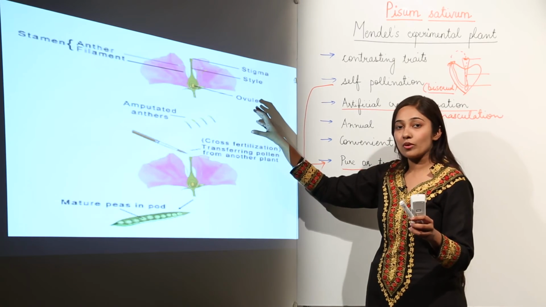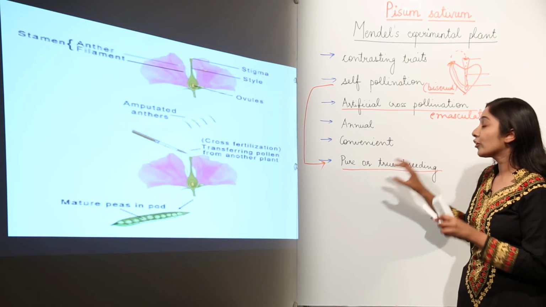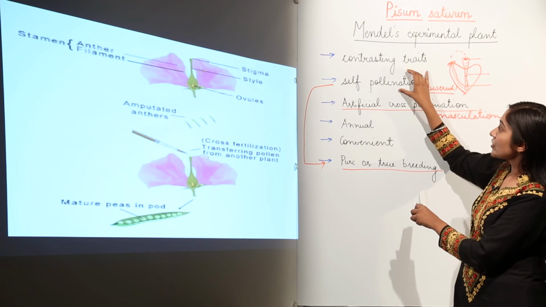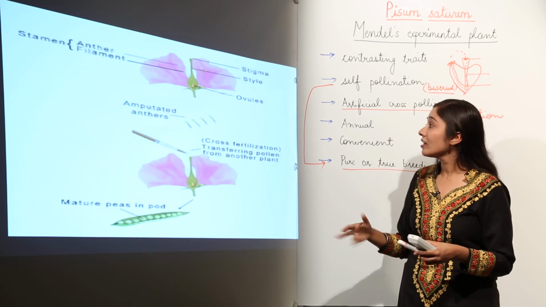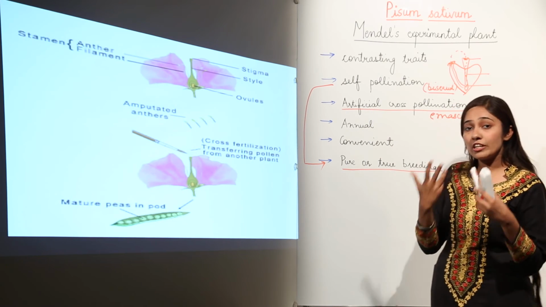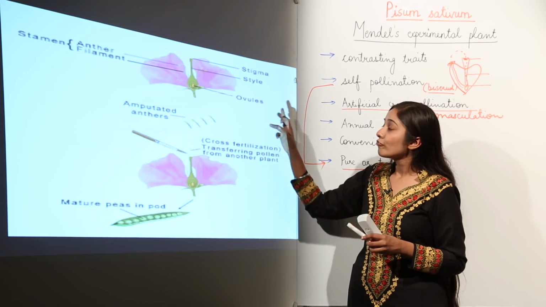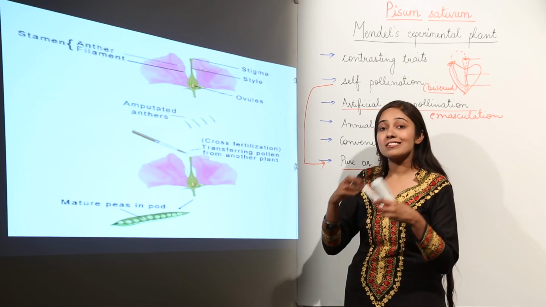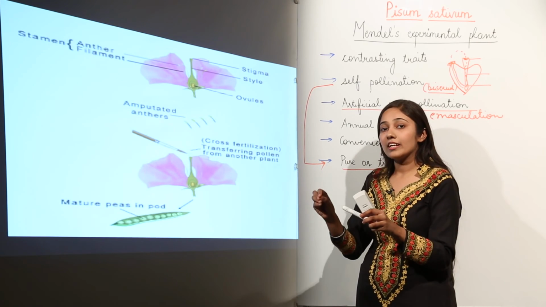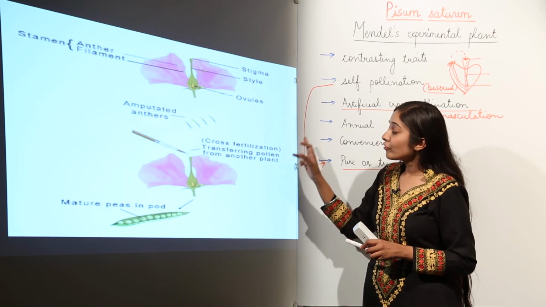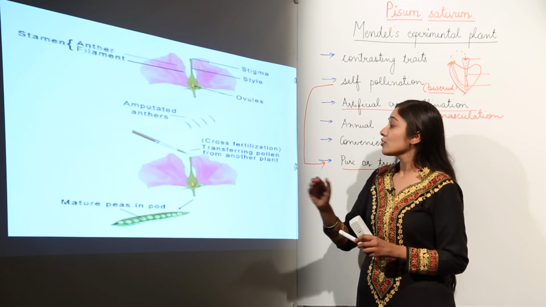And then fertilization is going to occur. Due to this self-pollination, the plant is going to produce pure or true breeding varieties. So this self-pollination has given the advantage of pure or true breeding varieties. Next, why he chose the pea plant was artificial cross-pollination, which he achieved by a technique known as emasculation, in which he removed the stamen or the anthers from the flower so that he could have a desired trait. What he did was, when he removed the immature stamens, he dusted the pollen grains of the desired trait from some other flower on the flower in which he had removed the stamen, so he could get the desired result.